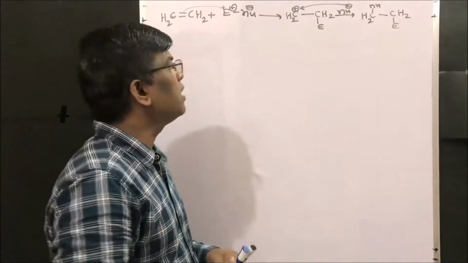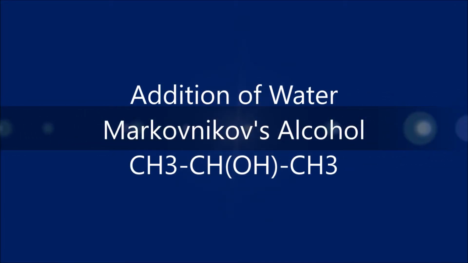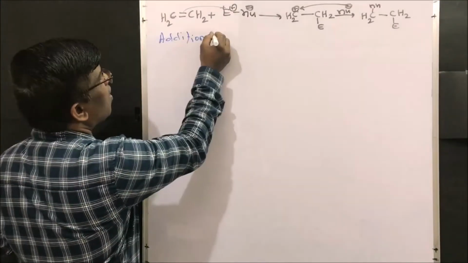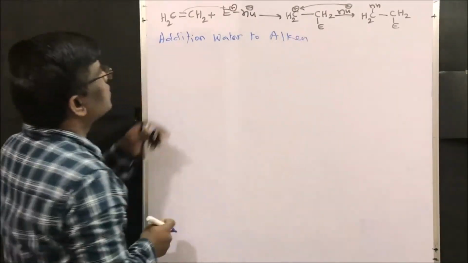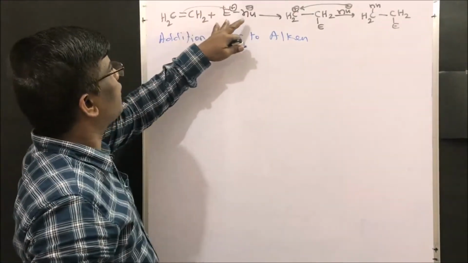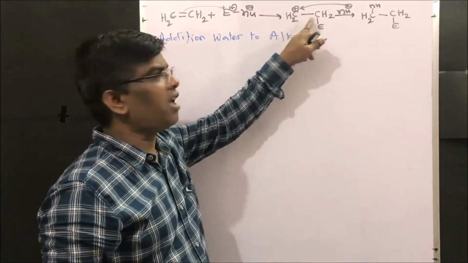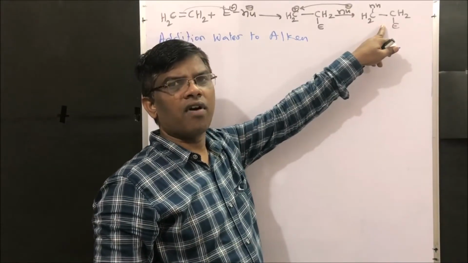Dear friends, we have been learning about electrophilic addition reactions of alkenes. Today we are going to learn about addition of water to alkene. Right friends? So this is a generalized electrophilic addition reaction of alkenes where electrophile will be added first to alkene to give carbocation. This carbocation adds to nucleophile to give this addition product of alkene.